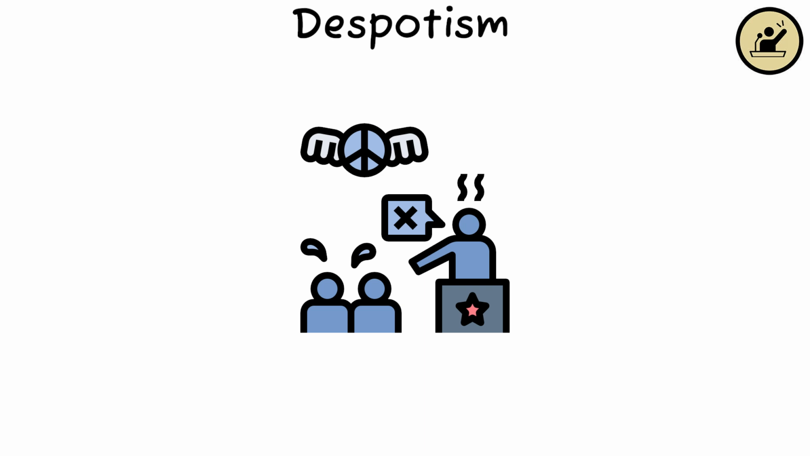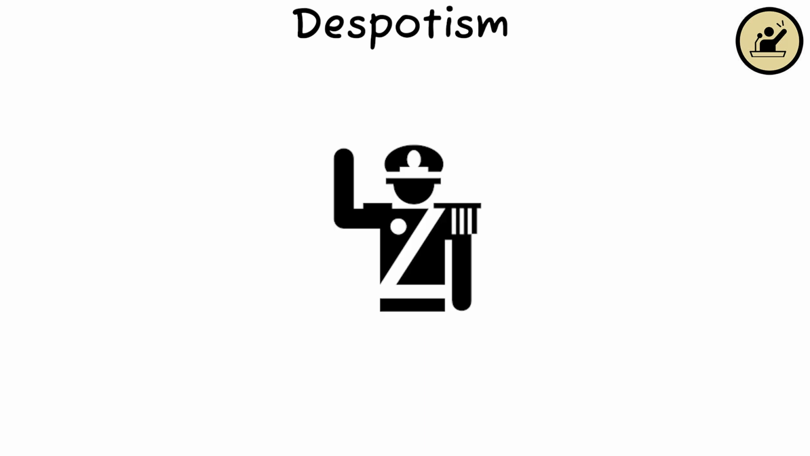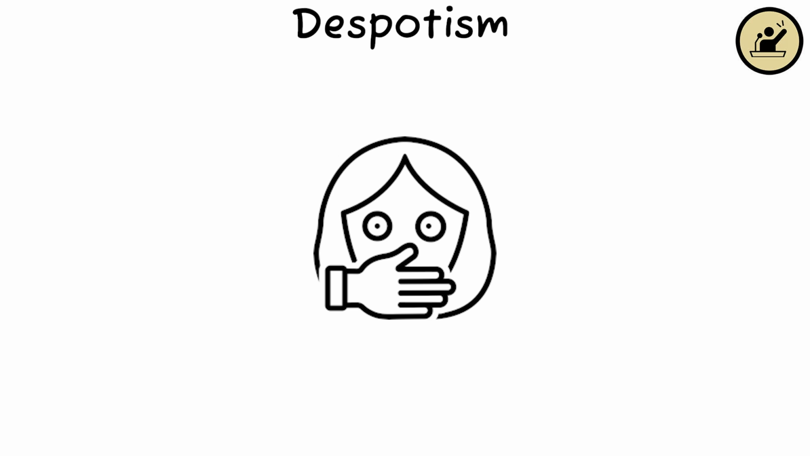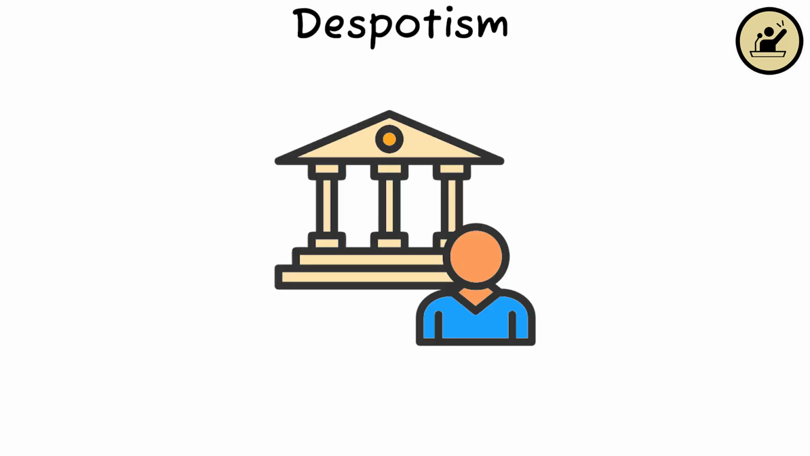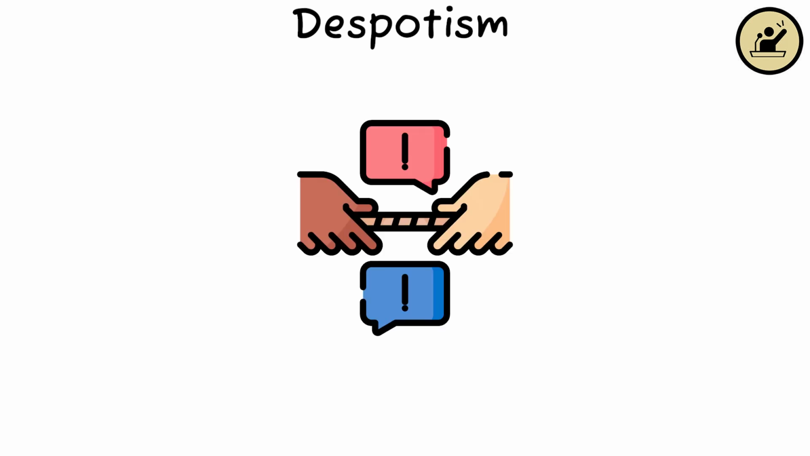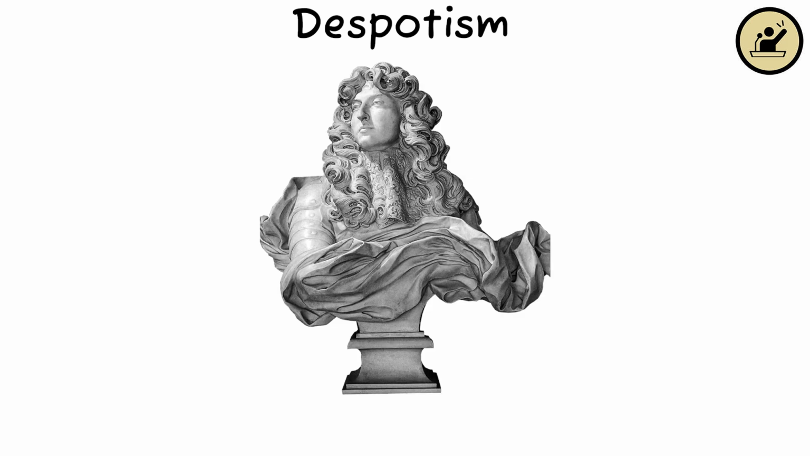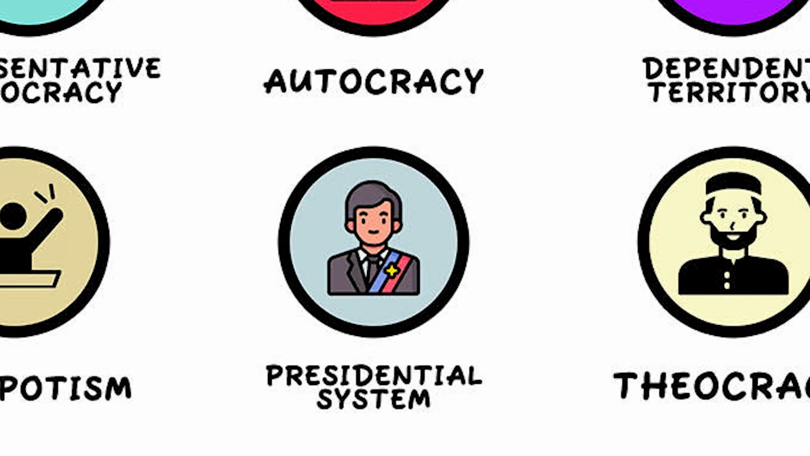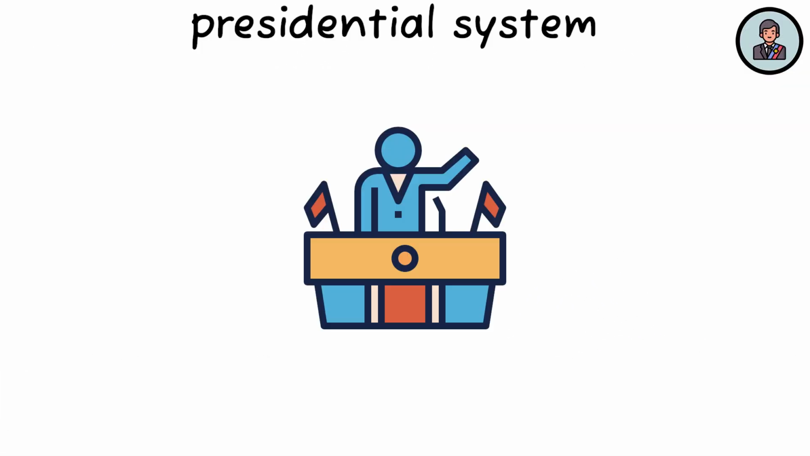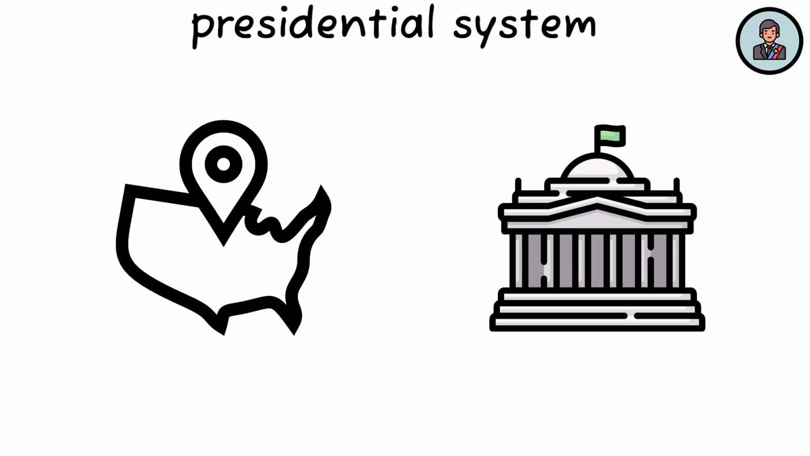Despotism. Despotism is a form of government where a single individual rules with absolute power, often using oppression and cruelty. This form of governance is characterized by the ruler's unchecked authority and the suppression of opposition. Historical examples include the rule of Joseph Stalin in the Soviet Union and the reign of King Louis XIV in France.